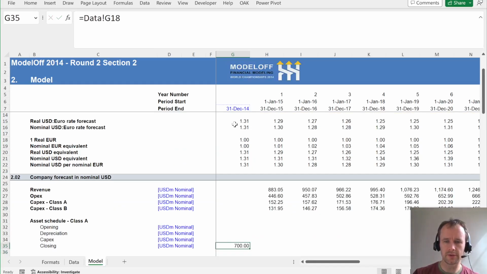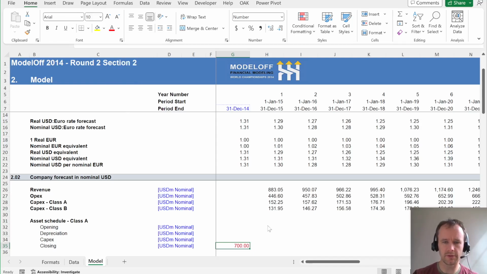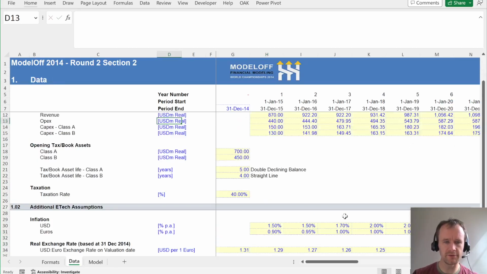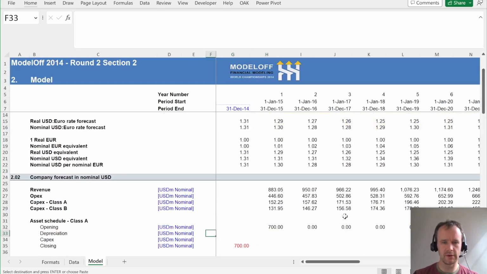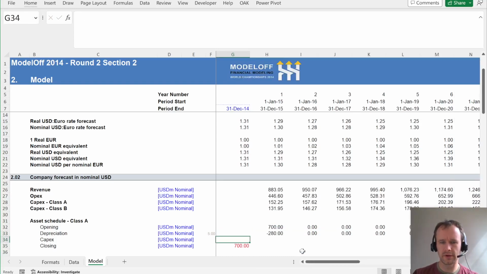I'm going to make that cell red, because I always like to make things red when they're a different formula from the rest of the row. Then my opening balance is the previous period's closing, and my depreciation for Class A is double declining, 5-year term. So I'm going to link the 5 years over here, and have a little gray thing there. We're going to say minus the opening balance, divided by the useful life, times 2. Carry that across. Then the capex, we just got it up here.